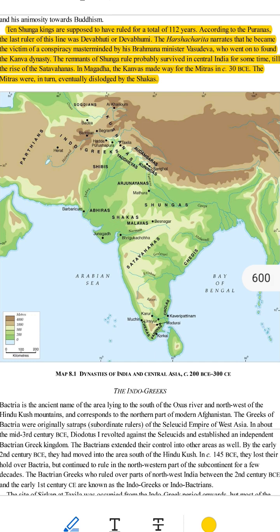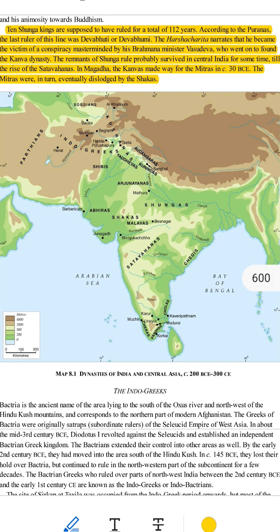What about the Shungas' remaining territories? Even after the Shunga dynasty officially ended, some parts of their kingdom, like central India, still had remnants of Shunga rule for a while. Eventually, a new dynasty called the Satavahanas became powerful in those areas.